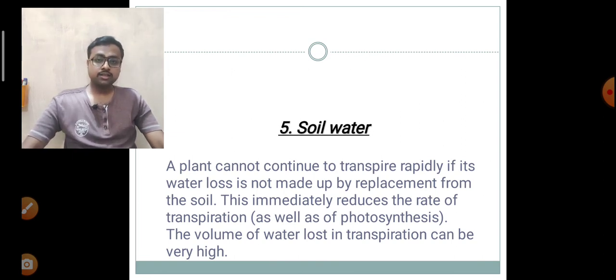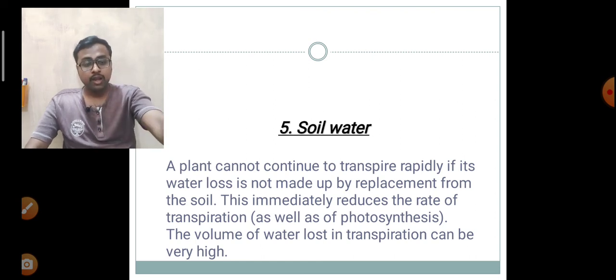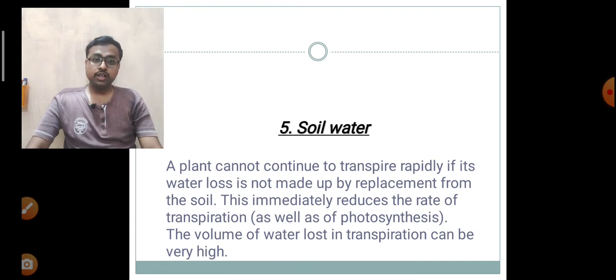Thus the plant will have to face drought conditions and undergo stress, and that's why the aperture of stomata will be closed if the water content of soil is low, and the rate of transpiration will go down. And the opposite is true if water is abundant in soil.